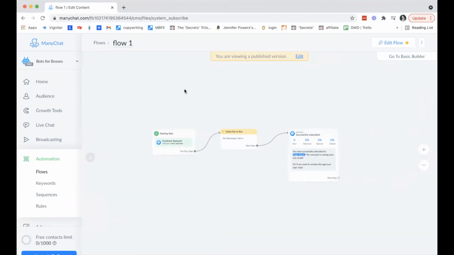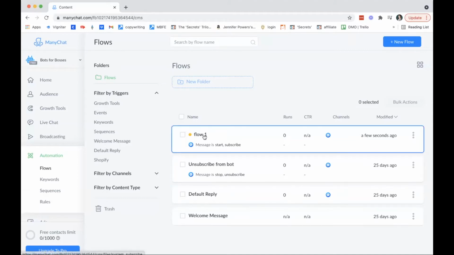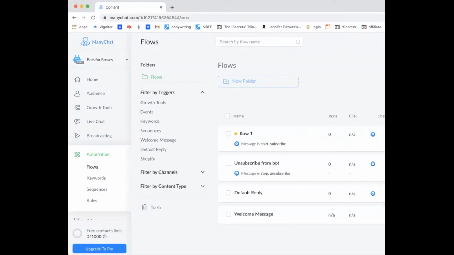Now, we're going to get into broadcasts and sequences because in order for anyone, again, to see your flow, the flow has to go into a sequence or a broadcast message. One last thing to point out is what is super great is that ManyChat will save all of your flows. So you may have a long drop down list here of lots and lots of flows. And what I love about that is ManyChat does that so that you can reuse flows anytime you need to or want to as a broadcast message or in a sequence.